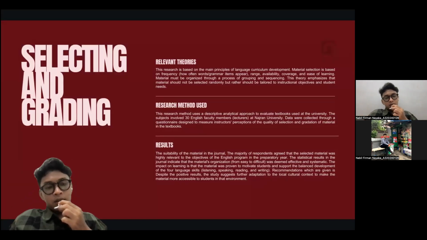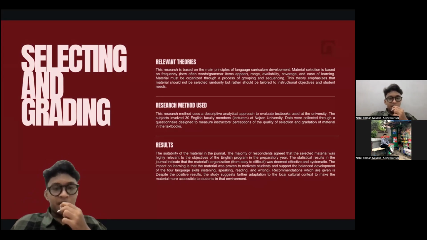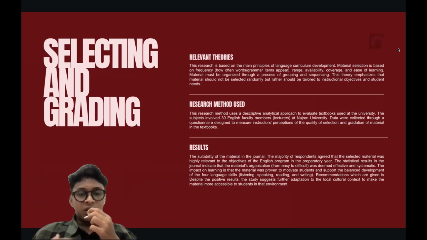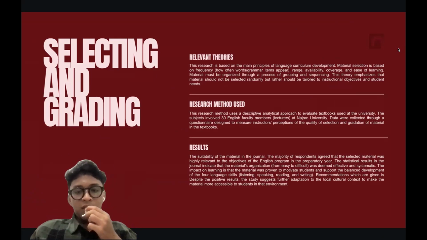So the first one from the material is selecting and grading. Relevant theories: this research is based on the main principles of language curriculum development.